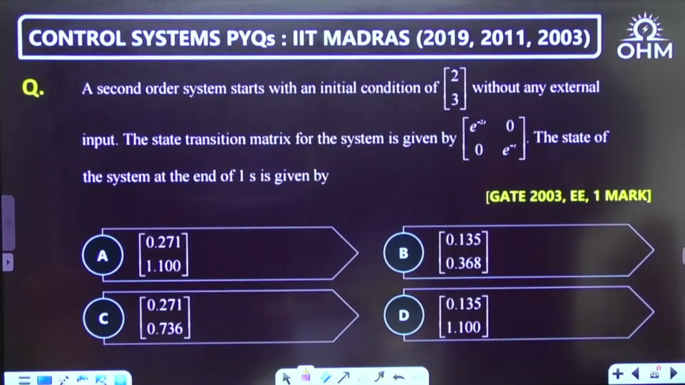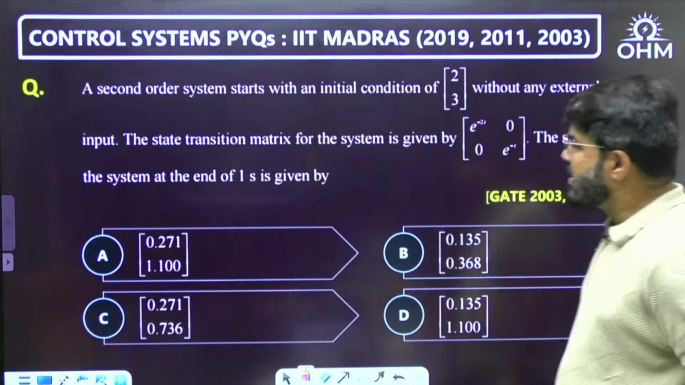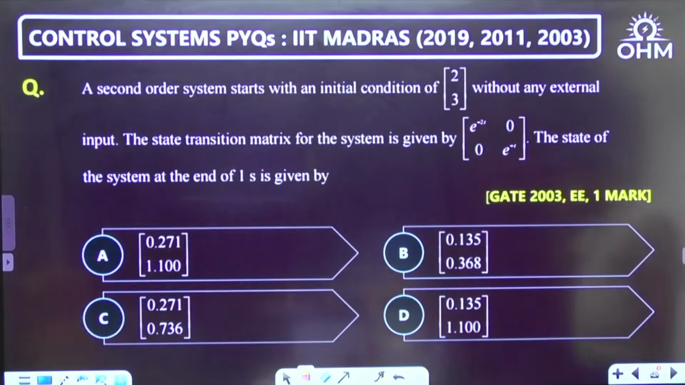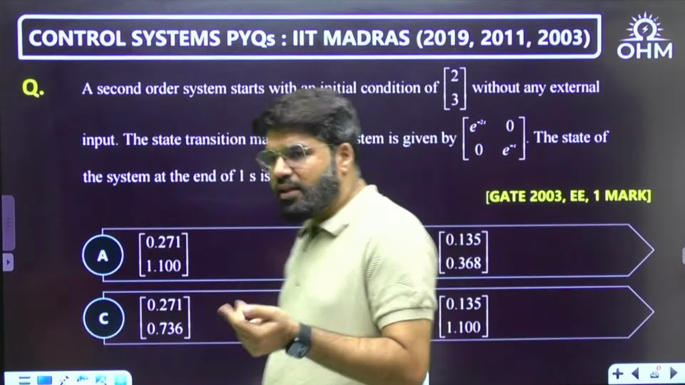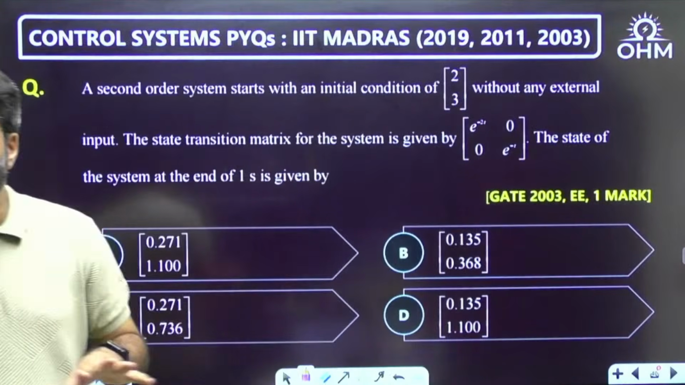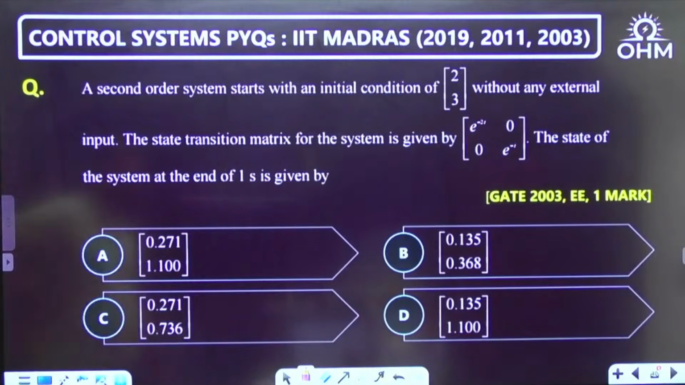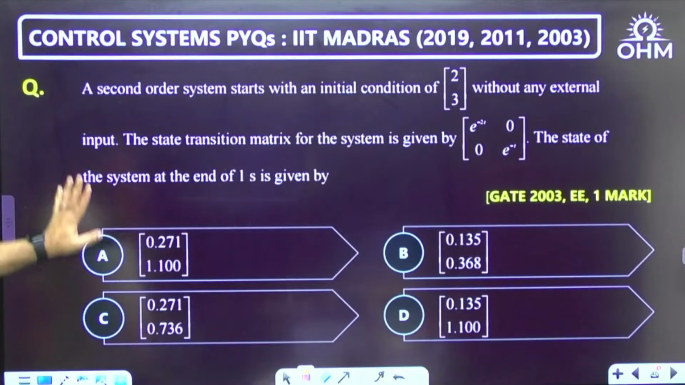Sorry, state space analysis. There is one question of state space analysis, 1 mark. Then there will be 2 mark questions. Of course, this is only a 1 mark question and this is the last question for the day. There is only one question from state space analysis in the 1 mark category. GATE 2003 electrical, 1 mark question, and that too simple only.